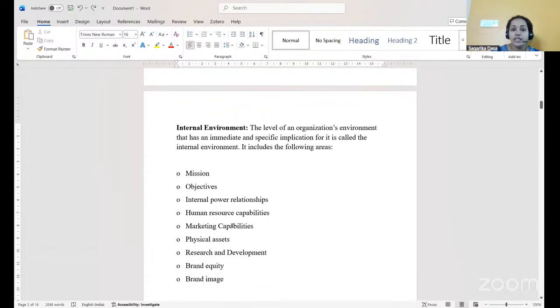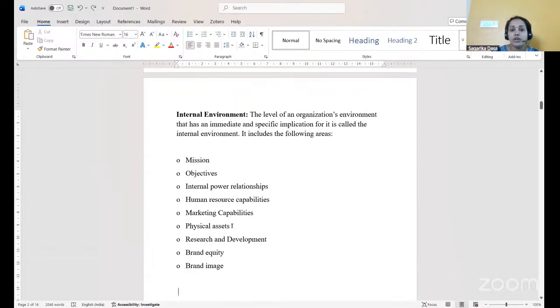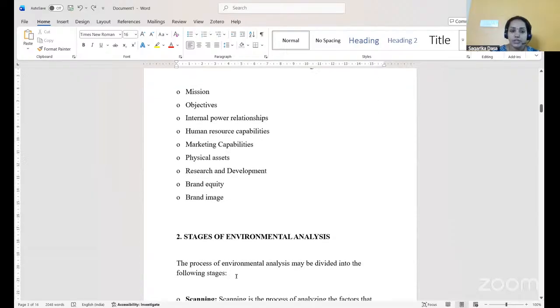Then we have the internal environment. The level of an organization's environment that has an immediate and specific implication for it is called the internal environment, which is related internally to the organization. The internal environment includes mission, objectives, internal power relationships, human resource capabilities, marketing capabilities, physical assets, research and development, brand equity, brand image.